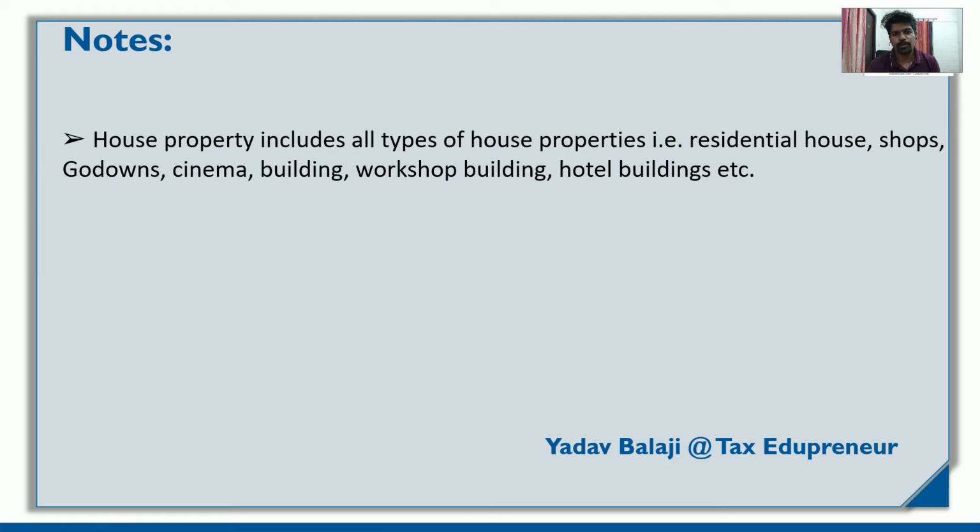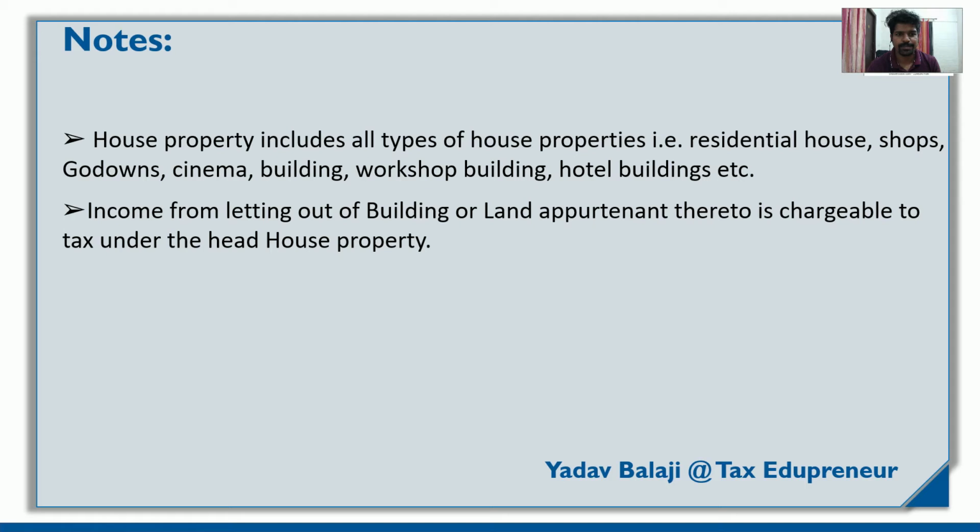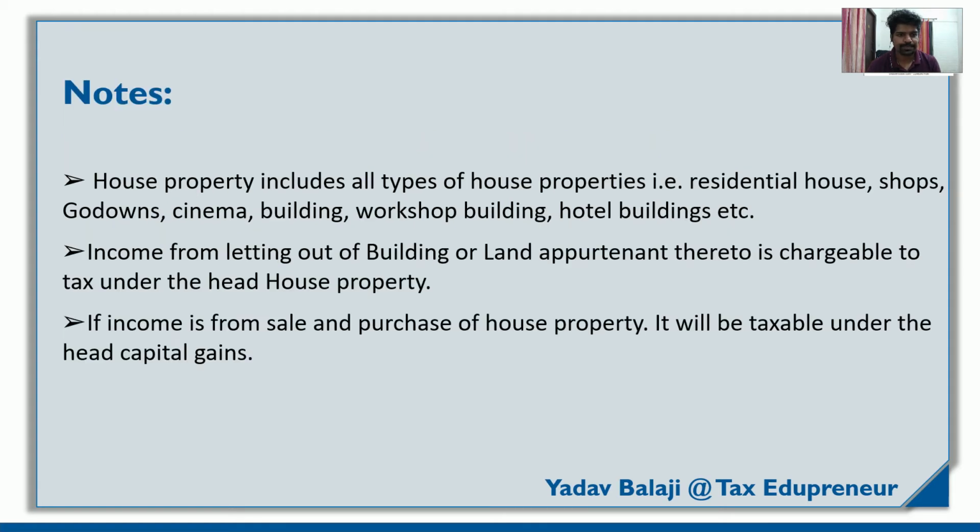House property includes all types of house property: residence, shop, godown, cinema hall, building. Whatever you build on land will be considered a house property. If you are letting out any building or land, it is chargeable under income from house property. But as I said, if it is empty land you can consider it income from other sources. But if the same land is used for business purposes, then definitely it will be considered income from business.